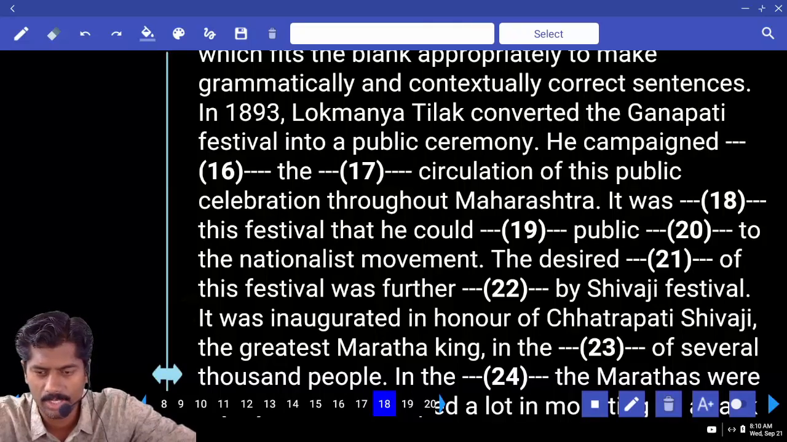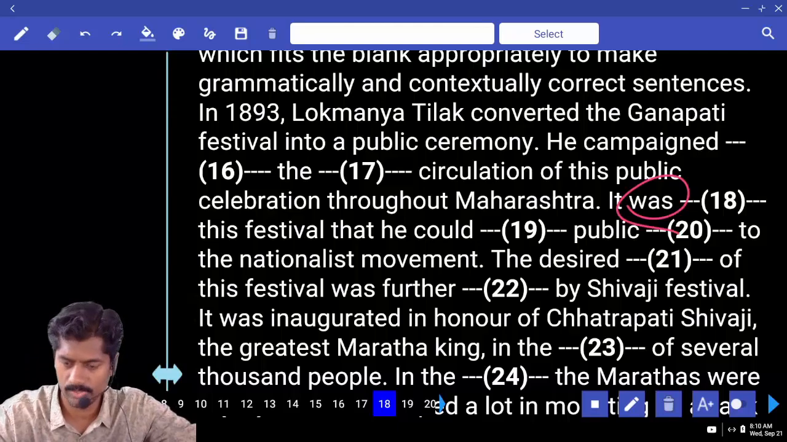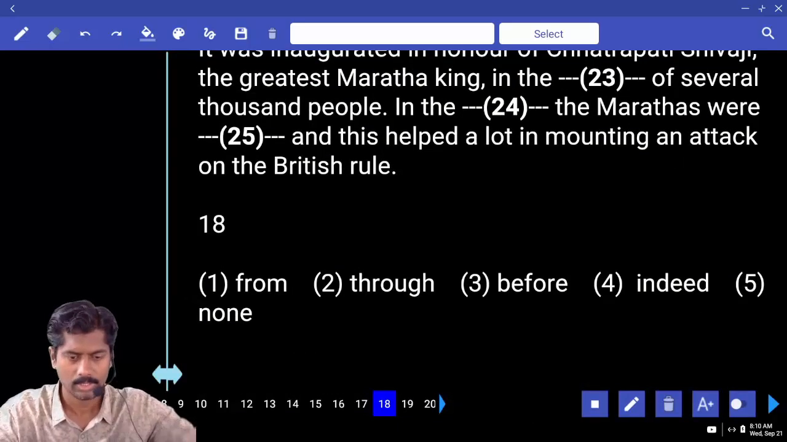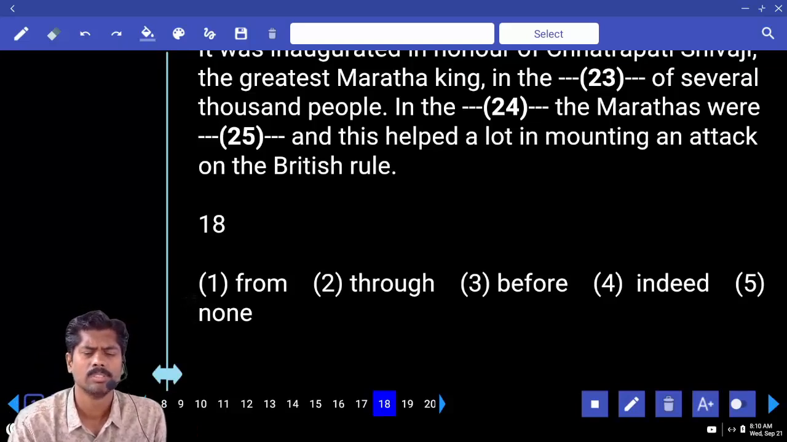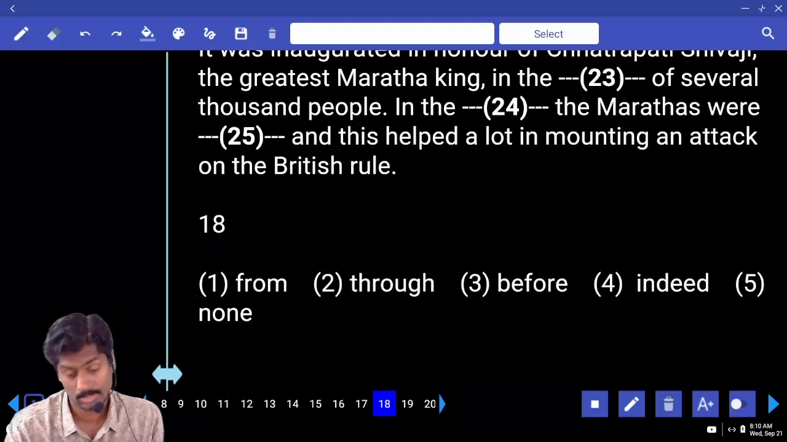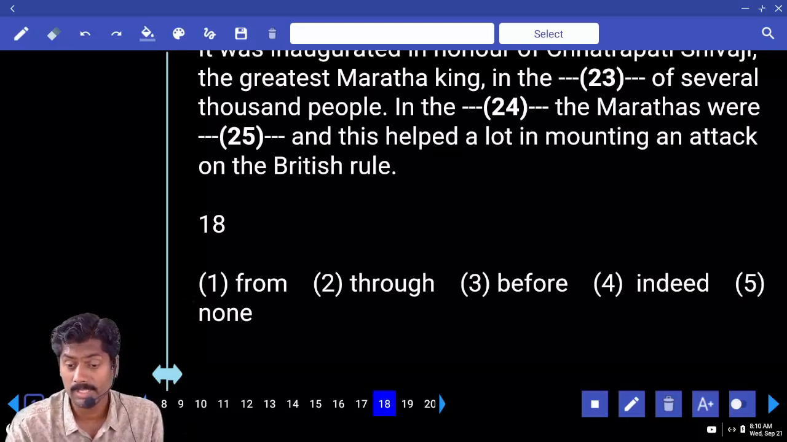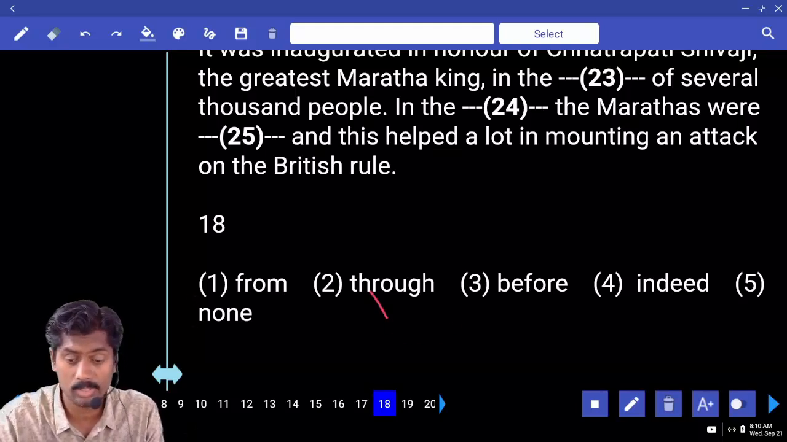It was dash this festival that he could dash. Was it a blank before? It was from this festival. Festival is neither time nor place. It was through this festival. Okay. It was before this festival. Okay. Indeed, it was indeed this festival. Okay. Answers 2, 3, 4.